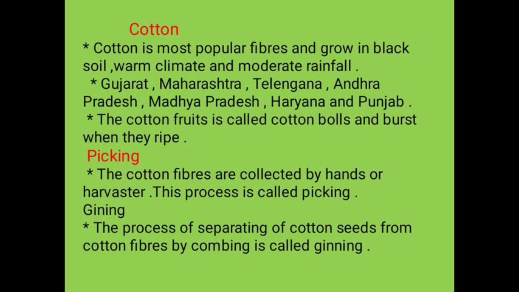Cotton is the most popular fiber and grows in black soil, warm climate, and moderate rainfall. Gujarat, Maharashtra, Telangana, Andhra Pradesh, Madhya Pradesh, Haryana, and Punjab are the states where cotton grows in more quantity. The cotton fruit is called cotton bolls and bursts when they ripen. Picking: the cotton fibers are collected by hand or harvester.